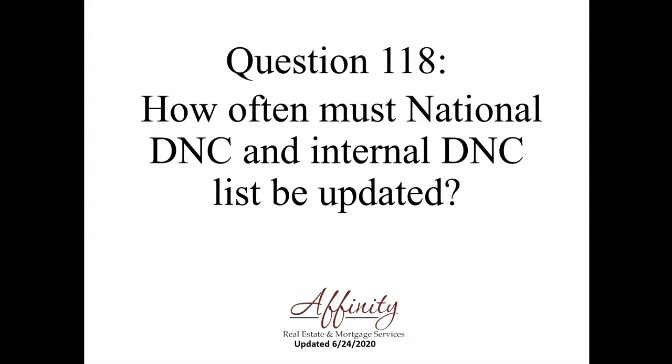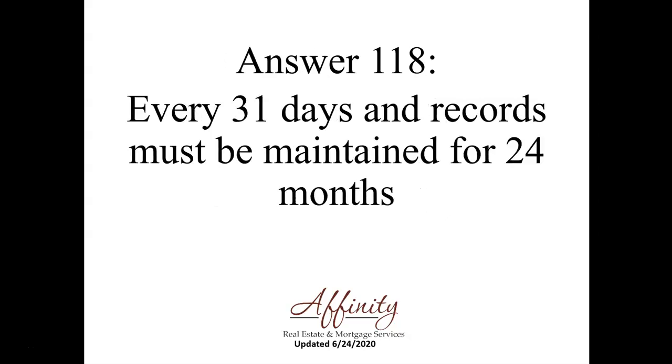Question 118. How often must national DNC and internal DNC lists be updated? DNC means do not call. Every 31 days, and records must be maintained for 24 months.